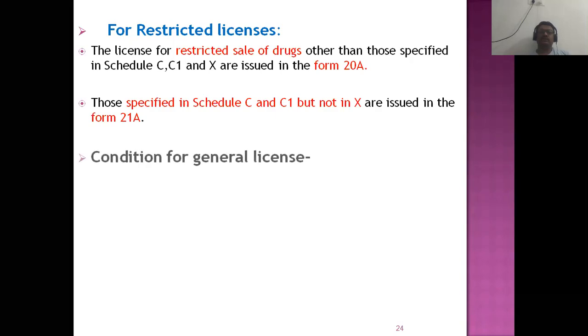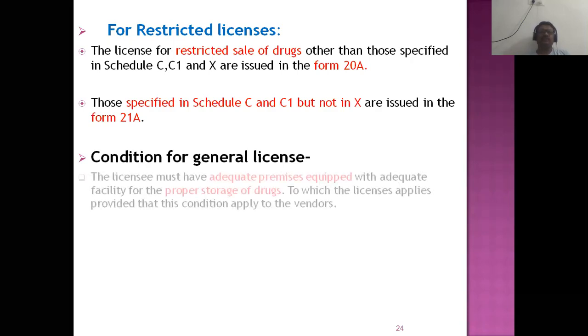Those drugs which are not sold under the general license are scheduled in C, C1 and X. Forms 20A and 21A, those are not specified in the general license. They are sold only under the supervision of pharmacists.